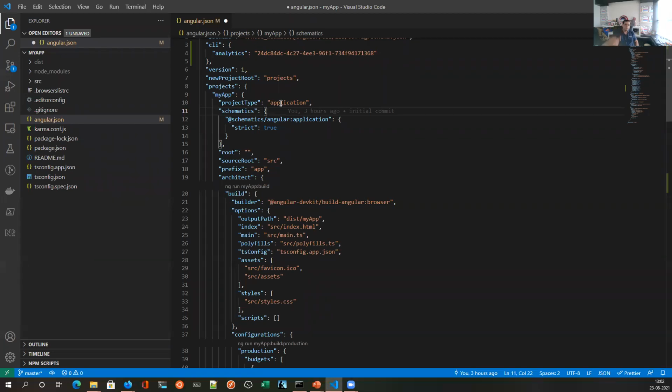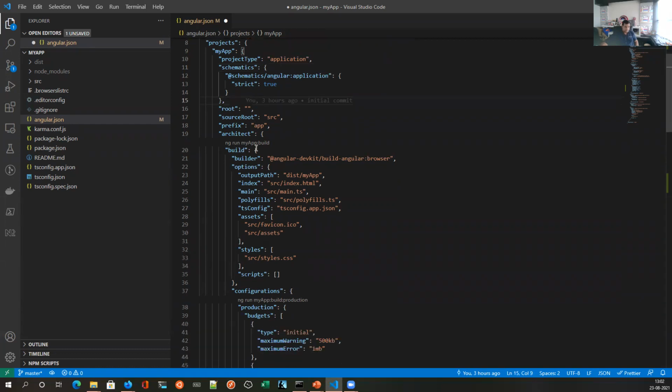Any doubts before we proceed? No. Okay. So Chintan, what is the difference between schematic supported and schematic not supported? At the level of automation and other things that you can do with it. Schematics help you with a lot of automation. It gives your application kind of a metadata, which is used by Angular CLI and Webpack to automate lots of stuff.